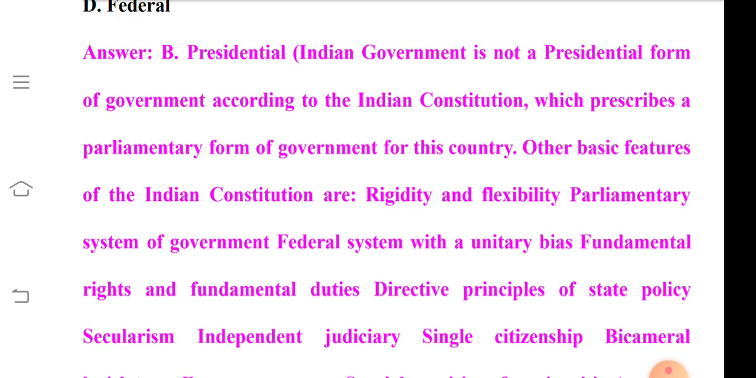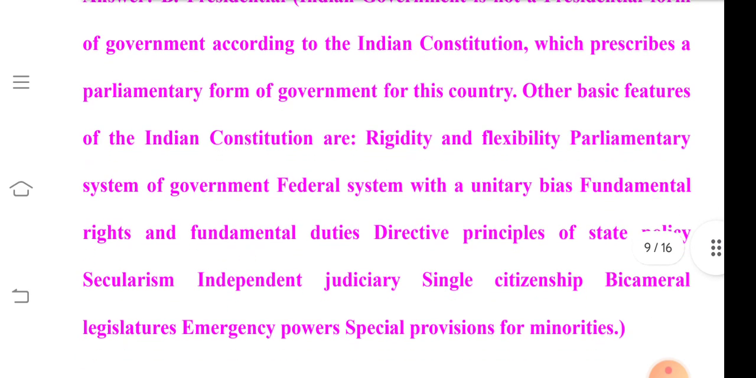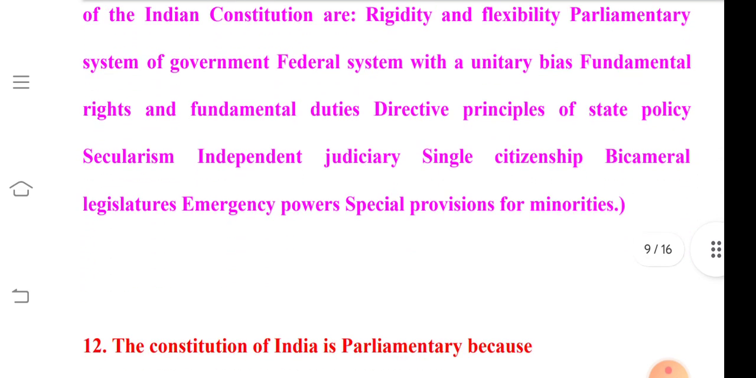The other basic features of the Indian Constitution are rigidity and flexibility, the parliamentary system of government, federal system with a unitary bias, fundamental rights and fundamental duties, the directive principles of state policy, secularism, independent judiciary, single citizenship, bicameral legislature, emergency provisions, as well as special provisions for minorities.